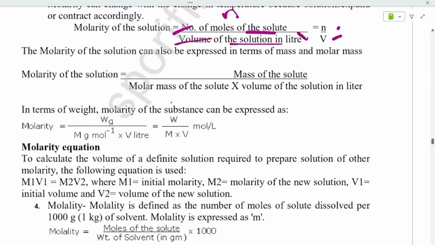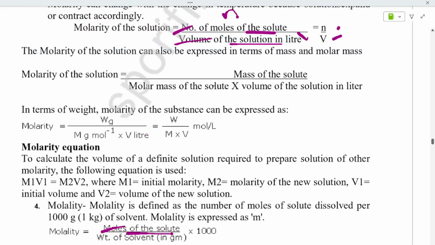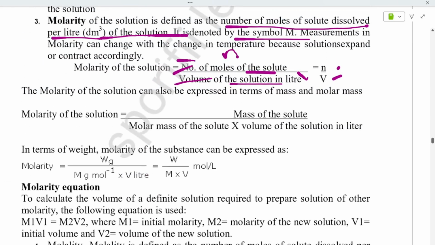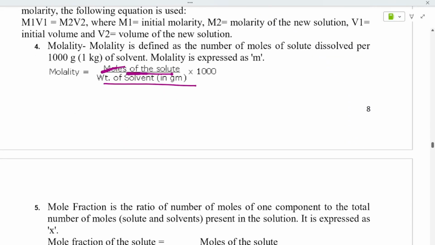Next is molality, that is the moles of solute per mass of solvent. Here it is the number of moles, and it is weight, so into 1000. You are finding it for 1 kg. Here it is not a percentage.